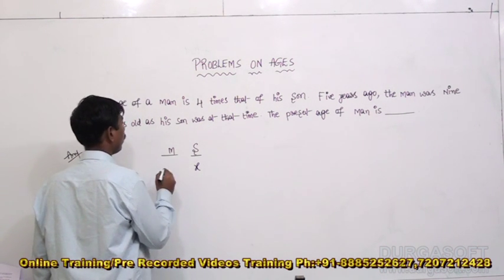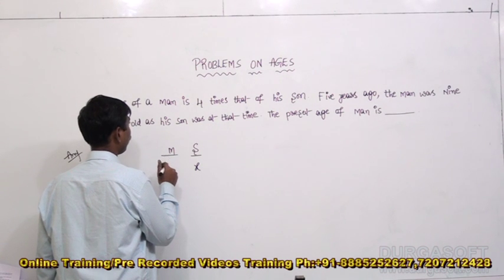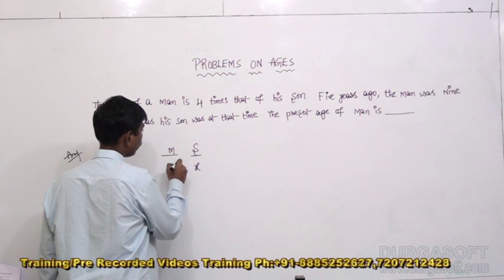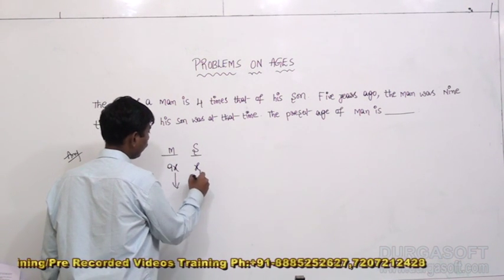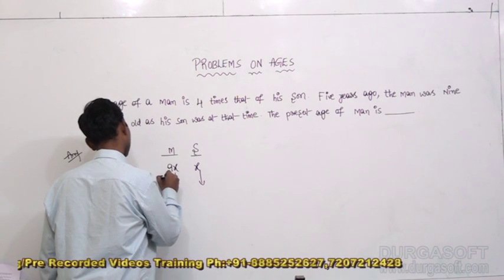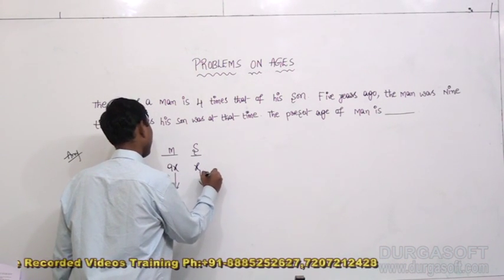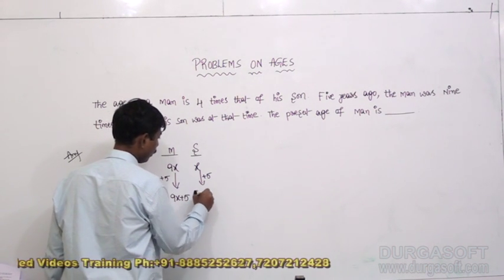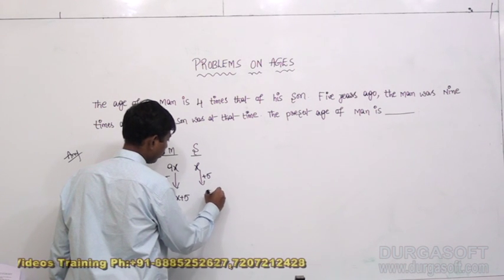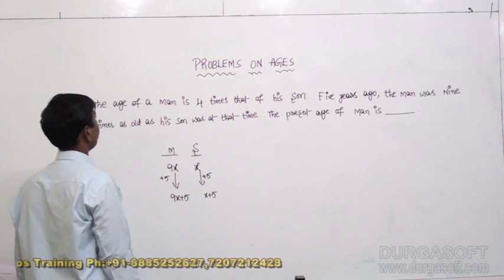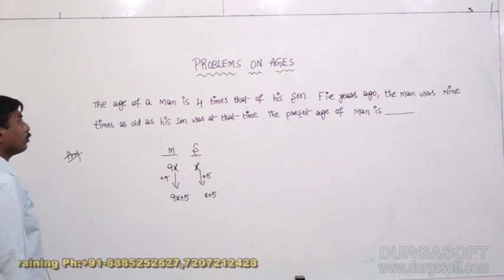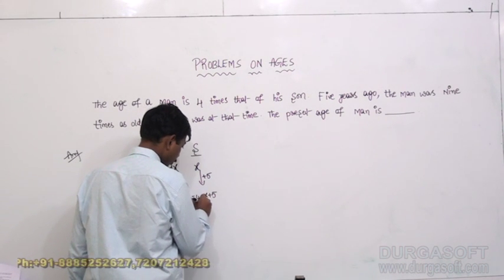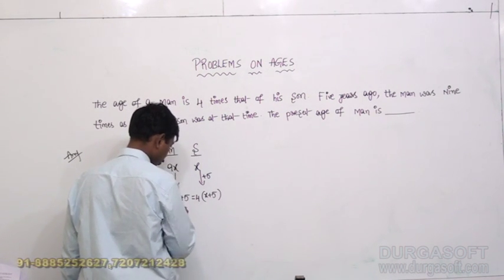5 years ago the man was 9 times as old as his son, so 9x. In 5 years the man's age should increase by 5 years and the son's age should also increase by 5 years. At present, the man's age should be 9x plus 5 and the son's age should be x plus 5. The age of a man is how many times that of his son's age at present? At present the age of a man is 4 times that of his son's age.